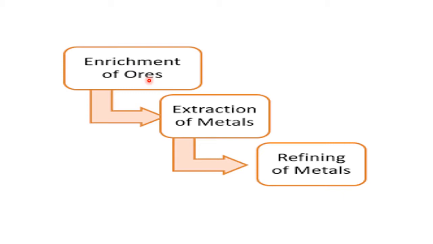What is enrichment of ore? Concentration. We have taken ore from the earth crust, which contains impurities. Now our prime duty is to remove the impurities. Earlier we have taken some 2 lorries of earth crust from the lithosphere.